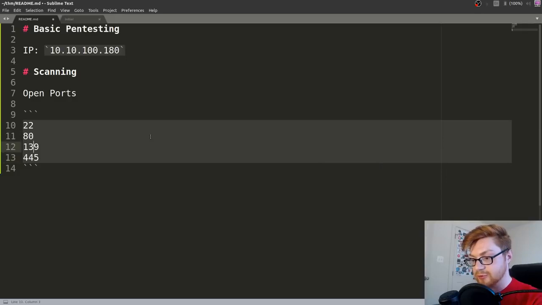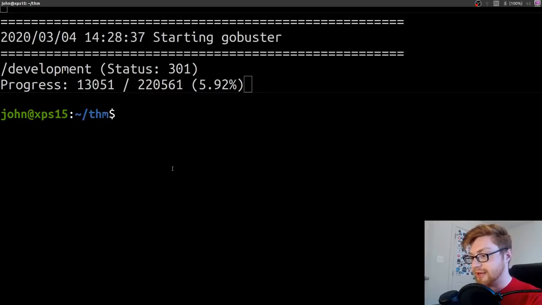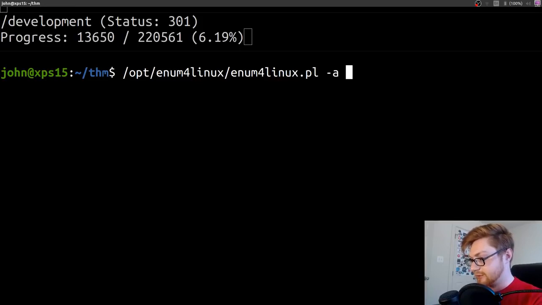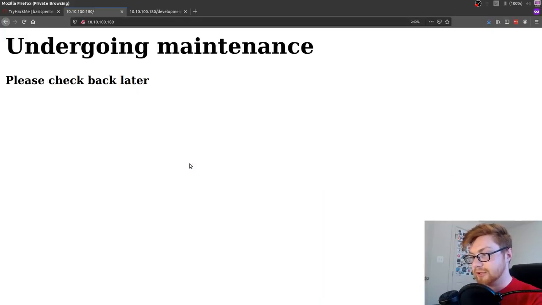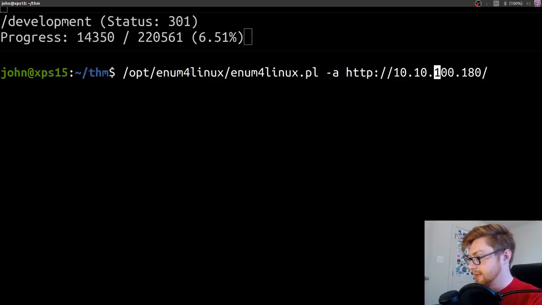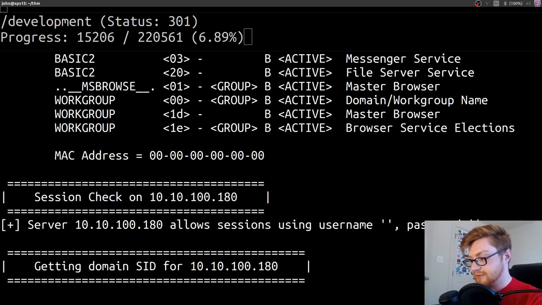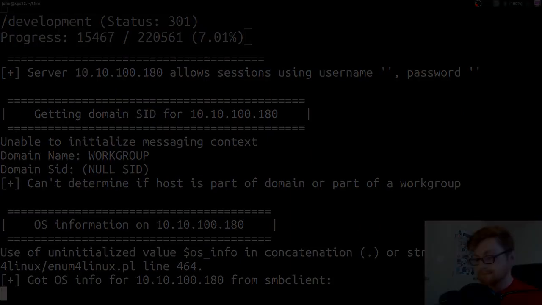We know we have other ports we can enumerate and access. We could just brute force random stuff on SSH, but that wouldn't help us much. Let's try and jump into the SMB or see what we can access with that. When I do that, I like to use enum4linux. That should already be in your path if you're working in Kali. I like to just use it from my op directory because I'm on Ubuntu here. I'm just going to grab the IP address again, 10.10.10.100, and I don't want the HTTP nonsense in there. I use -A to do everything in enum4linux, and I pipe that to tee, so I get an enum4linux log file and I can save my results. We'll go ahead and let that run.